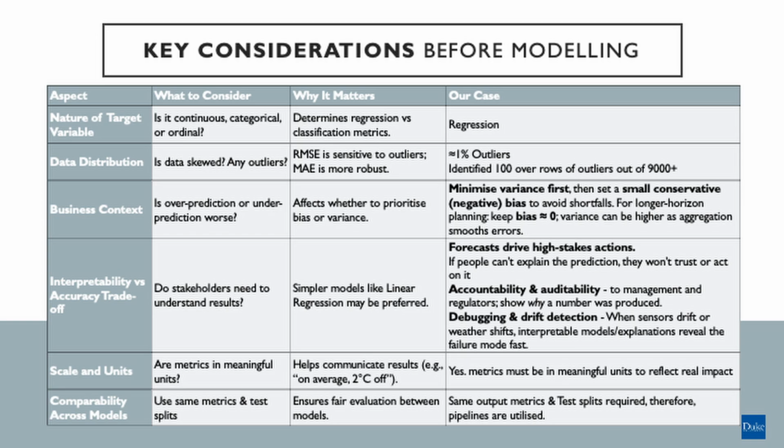Stakeholders need to trust and audit the forecast. We must prioritize an interpretable baseline and accuracy for accountability. We report the RMSE in megawatts as a primary business metric so operations can gauge the real impact. We will use the same split, preprocessing pipeline and output metrics for each model so that the comparison is fair.